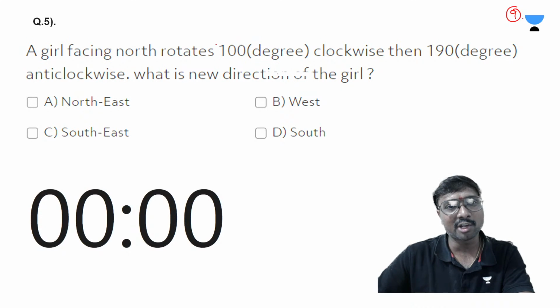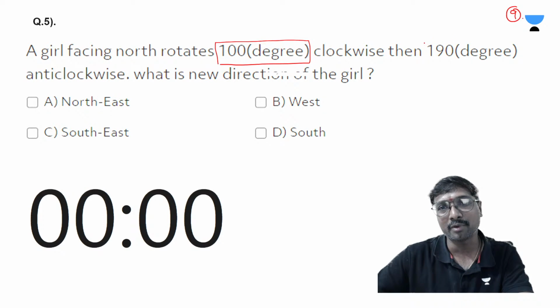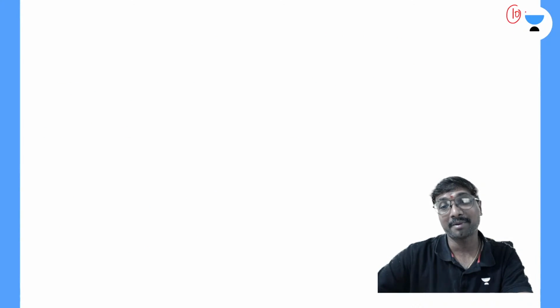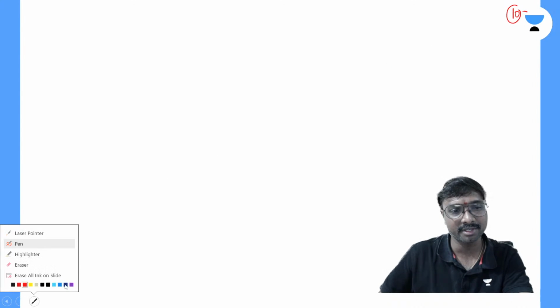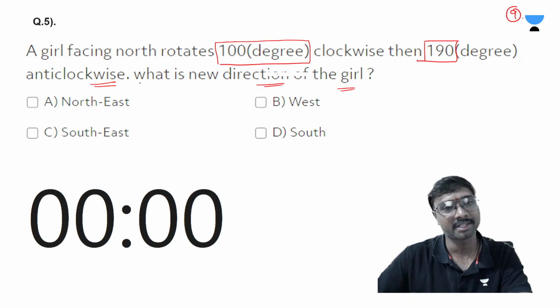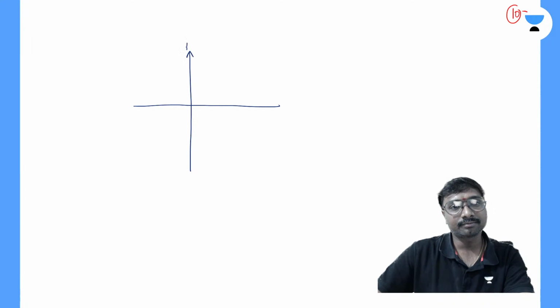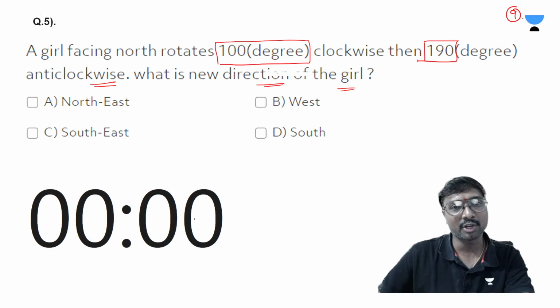A girl facing north rotates 100 degrees clockwise, then 190 degrees anti-clockwise. So what is the new direction of this girl? If you just observe, this is a new type of question, you can feel, right? It is not that this type of question was never seen previously. The girl is facing north. So in which direction is that girl facing? She is facing in the north direction, and rotates 100 degrees clockwise now.